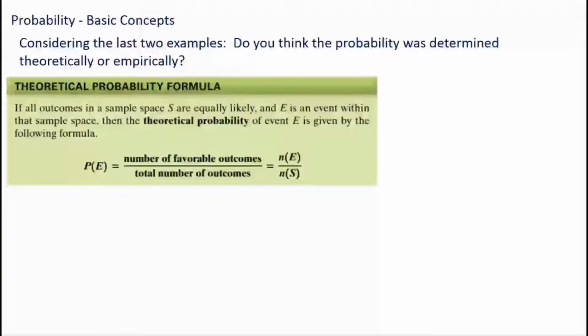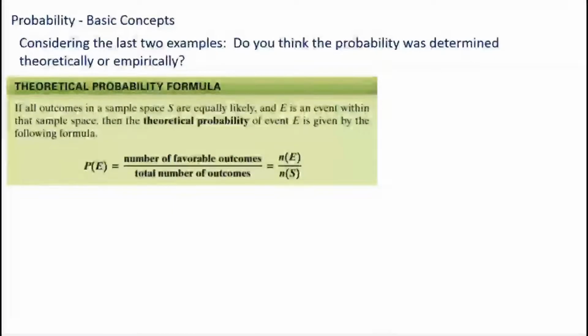Theoretical probability, here we go. Here's the formula. Now, notice I kind of threw out how to calculate probability without giving you an official formula. Now I'm giving you the official one, but before I was just basing it on information you probably already know about probability. It says if all outcomes in a sample space S are equally likely, just like tossing a coin, and E is an event within the sample space, just like getting tails, then the theoretical probability of an event E is given by the following formula.